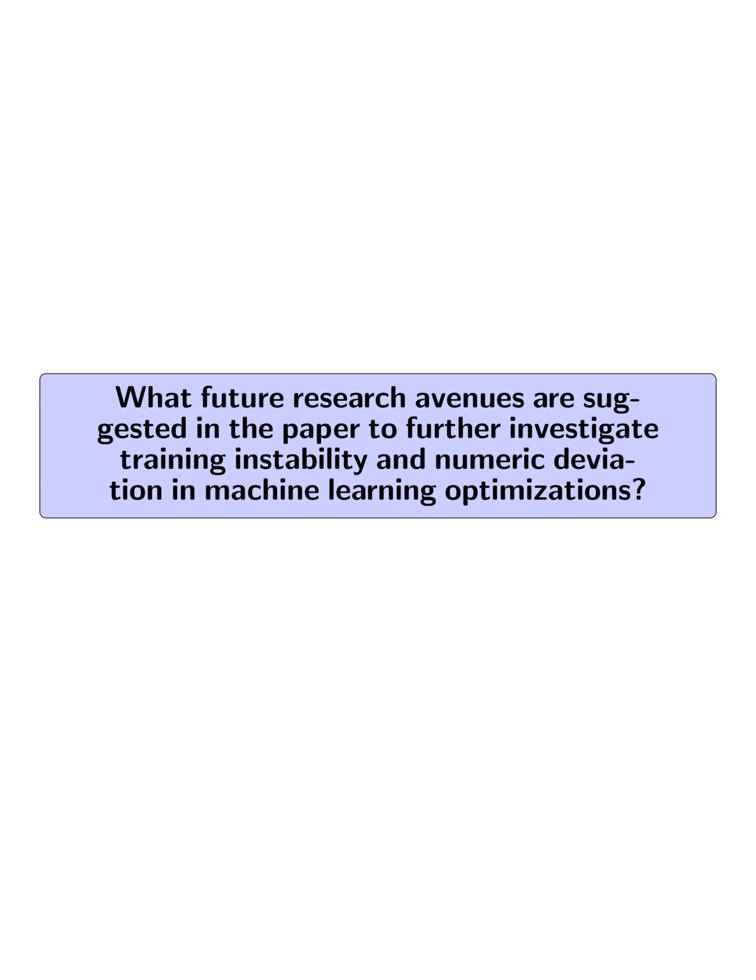What future research avenues are suggested in the paper to further investigate training instability and numeric deviation in machine learning optimizations? Future research avenues suggested in the paper include: 1.